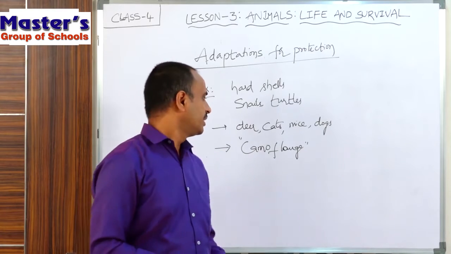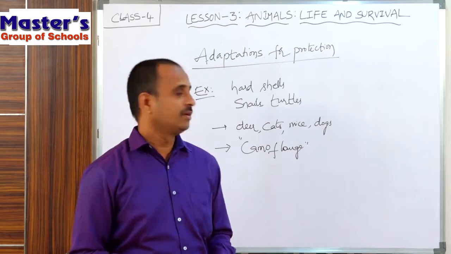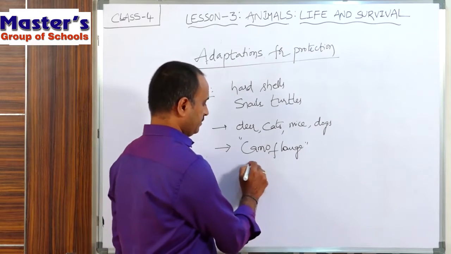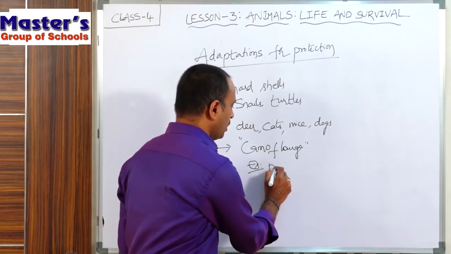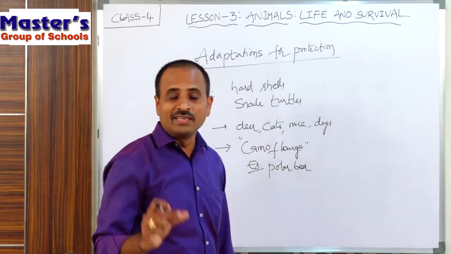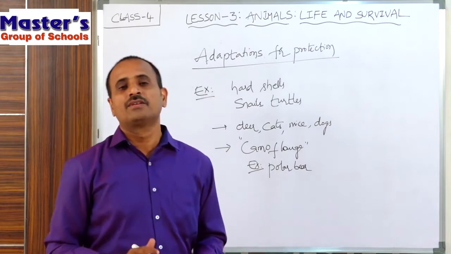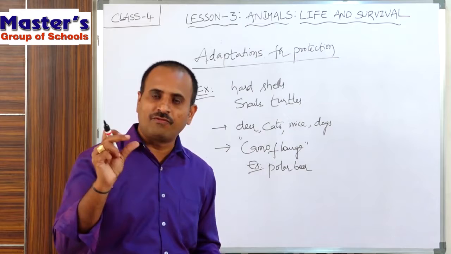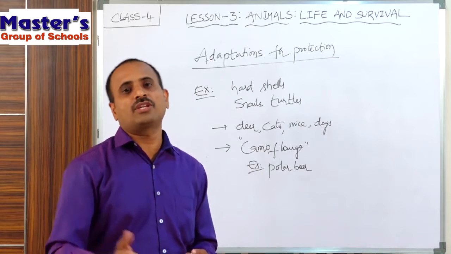For example, if we take a chameleon or a polar bear, first the polar bear. We have already discussed the polar bear. This polar bear has a thick layer of white fur on its skin. This thick white fur layer will merge with the snow surroundings.